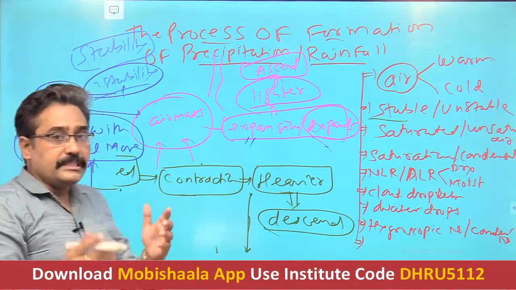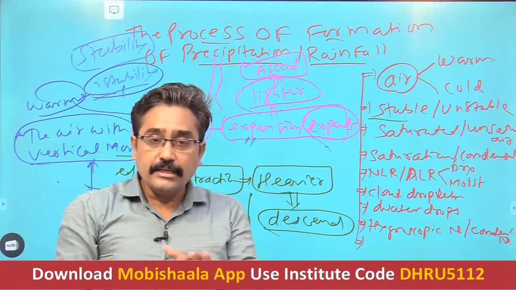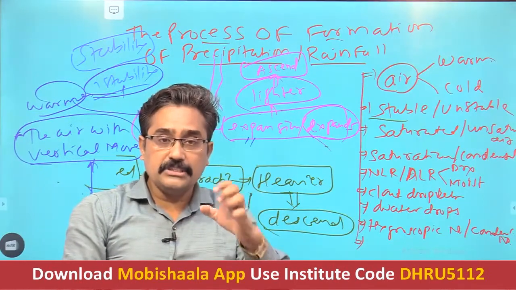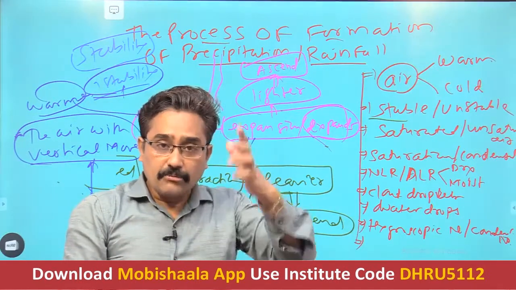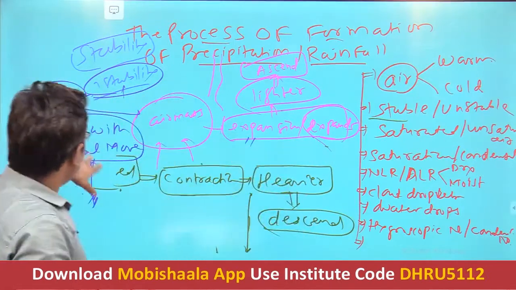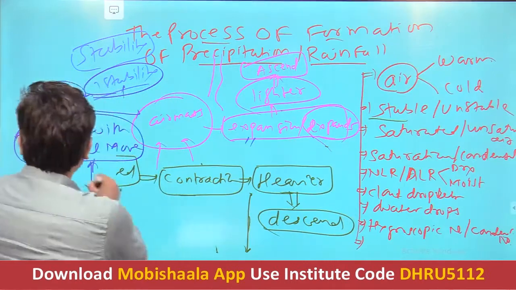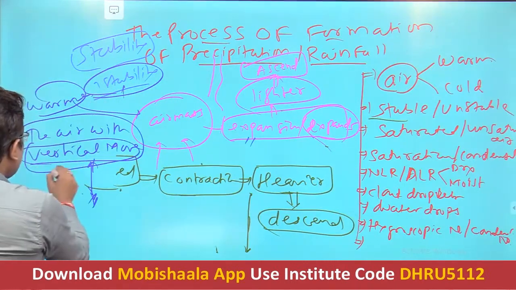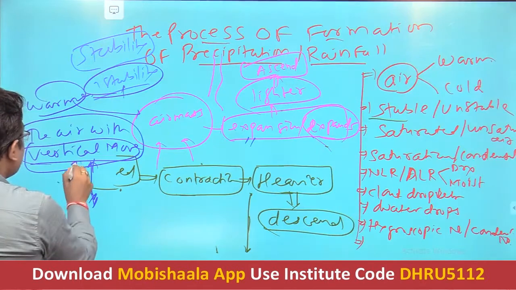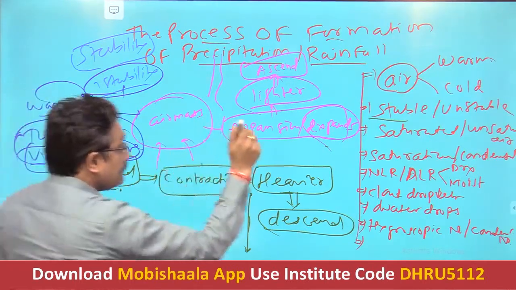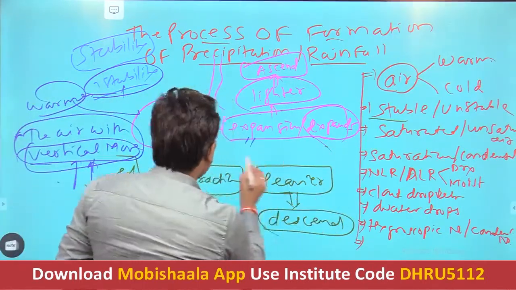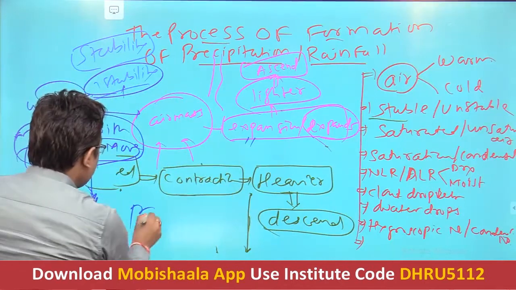And stable air means what? The parcel of air that lacks this property, which does not show this phenomenon of vertical movement, that is called stable air. Stable air mass is generally colder. So as far as vertical air movement and instability are concerned, we have to see this from the viewpoint of precipitation.